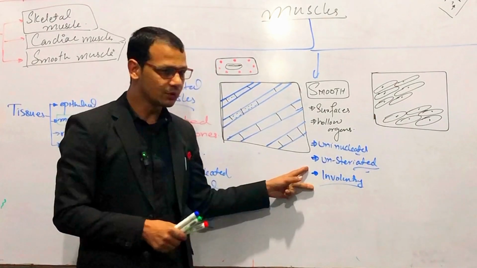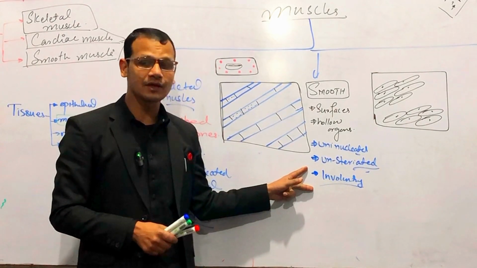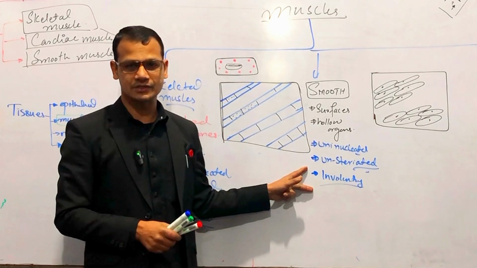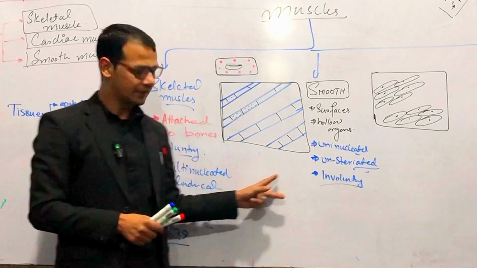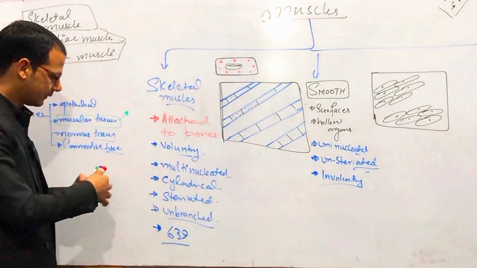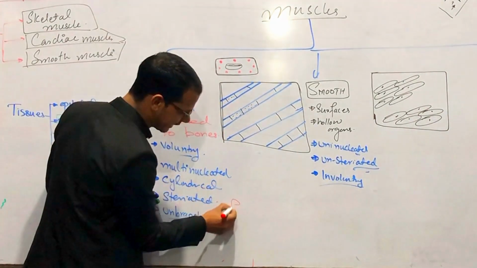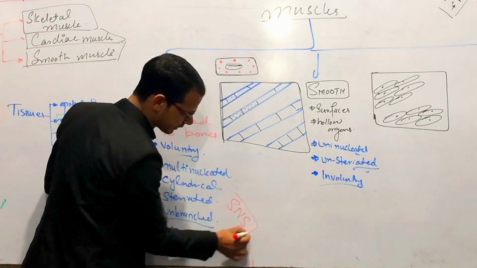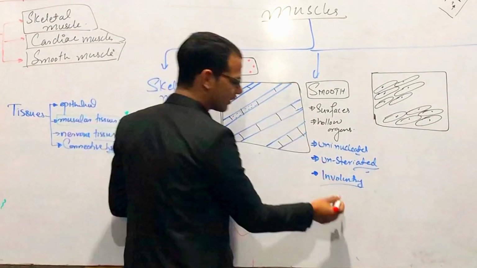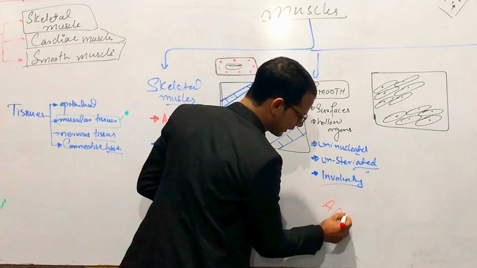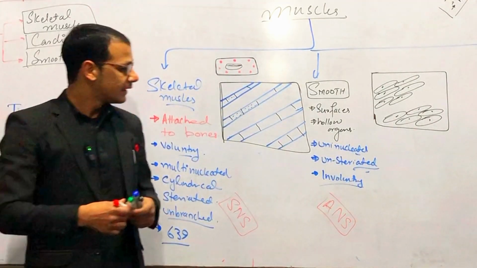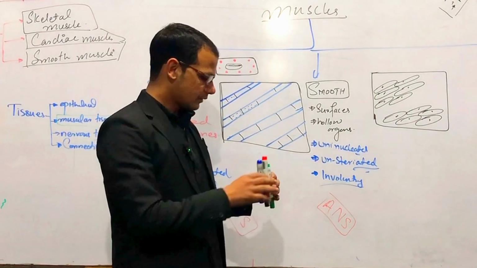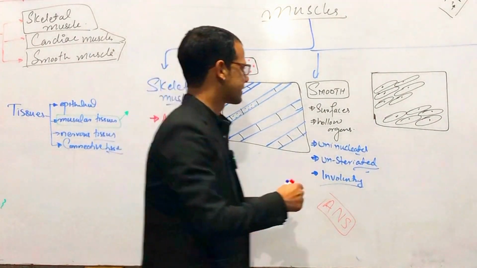So these are involuntary in action and controlled by which nervous system? Autonomic nervous system, right? And skeletal muscles are controlled by the somatic nervous system, right? And smooth muscles are controlled by the autonomic nervous system, right? The next thing is cardiac muscles.